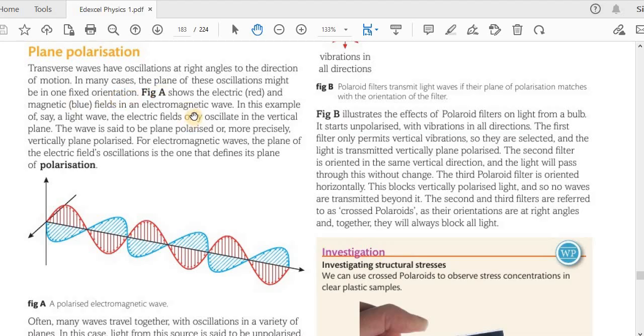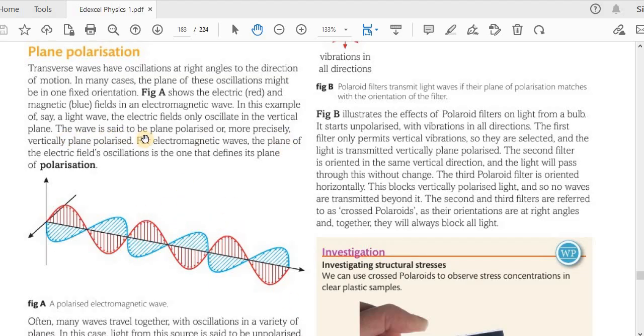Figure A shows the electric, red, and magnetic, blue, fields in an electromagnetic wave. So that's what they are referring to here. In this example of, say, a light wave, the electric fields only oscillate in the vertical plane. You can see it's shown in red.